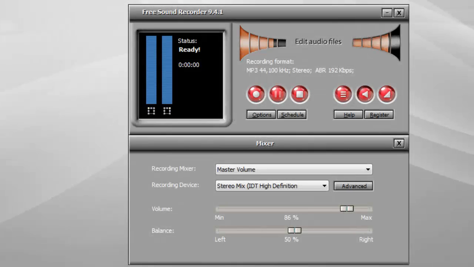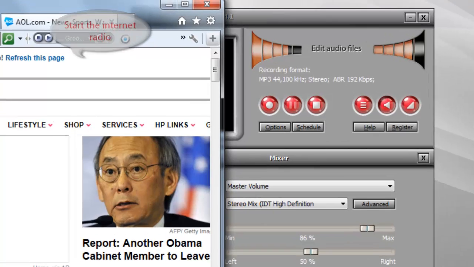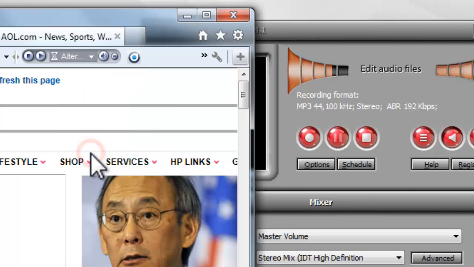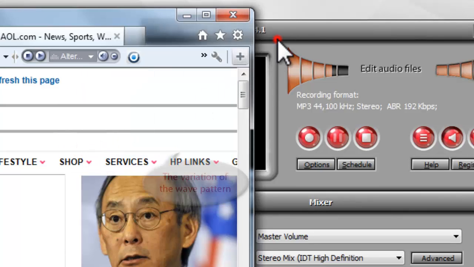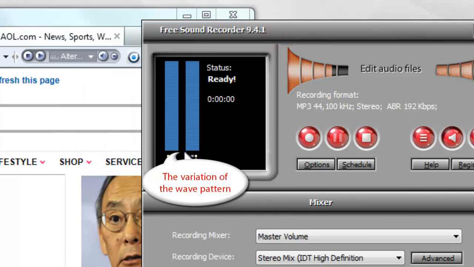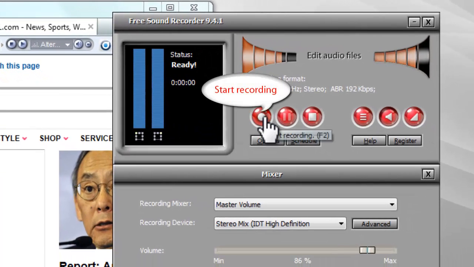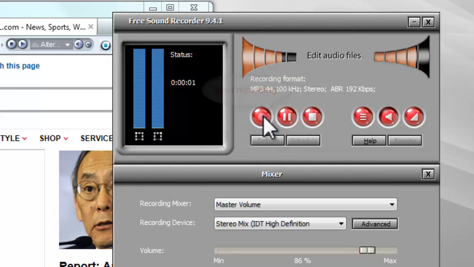Step 2. Start recording. After everything is set, just start the internet radio that you want to record. If the audio recorder has detected the audio signals, you can see the variation of the wave pattern. Click the red button to start recording.